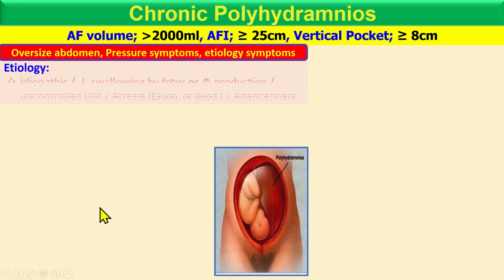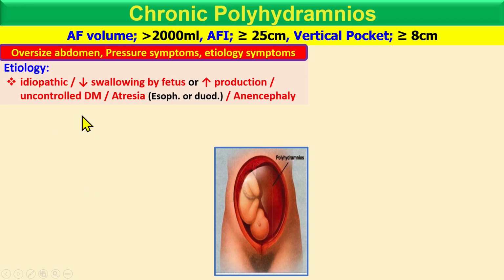As I mentioned, what is the etiology? Etiology is mostly idiopathic, meaning 65% of cases are idiopathic. They are due to decreased swallowing or increased production of the amniotic fluid. Uncontrolled diabetes increases the urination of the fetus, which causes polyhydramnios.